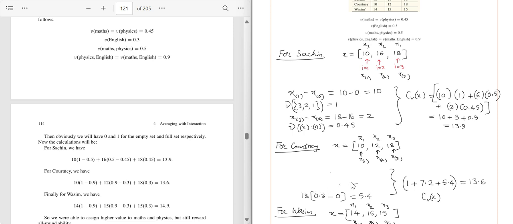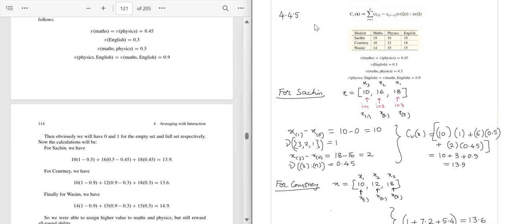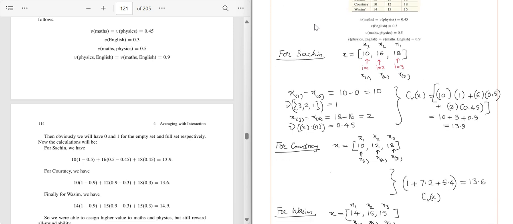I'm using the previous formula. Now for Courtney, the formula says xi minus xi minus 1. So in this case, x1 minus x0. x1 is already the original x1, so x1 minus x0 is nothing but 10 minus 0.